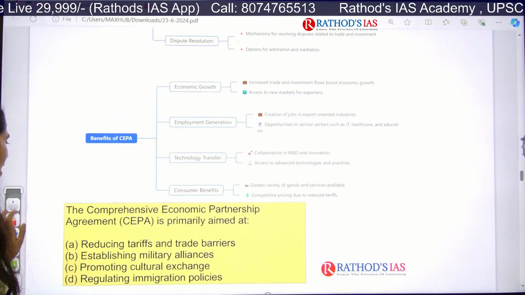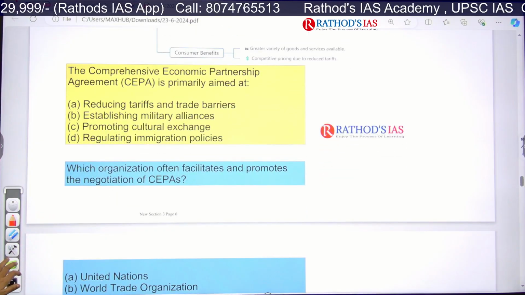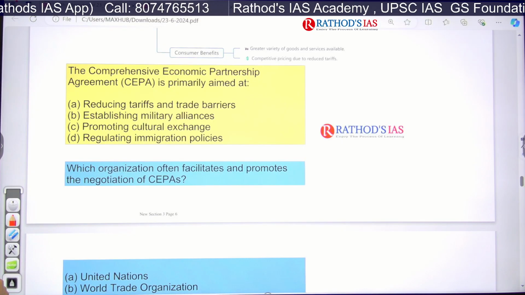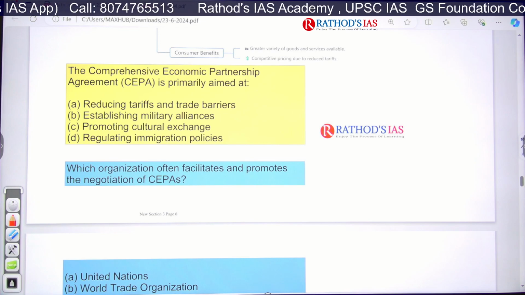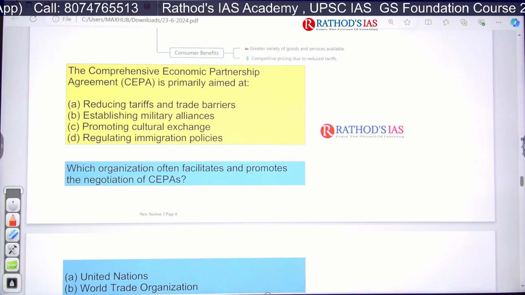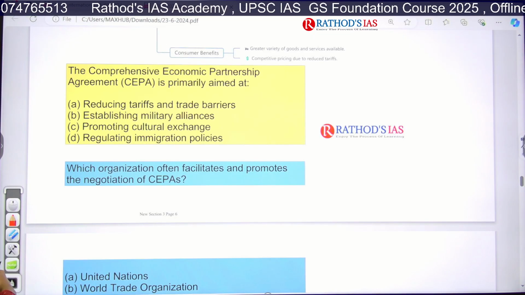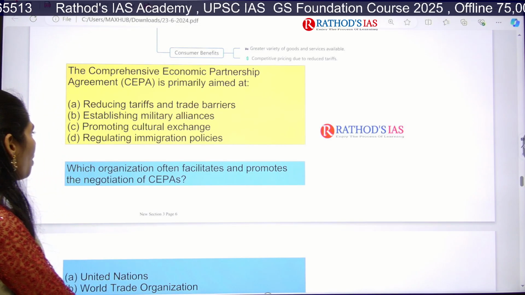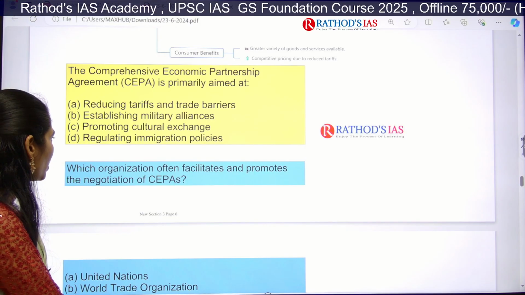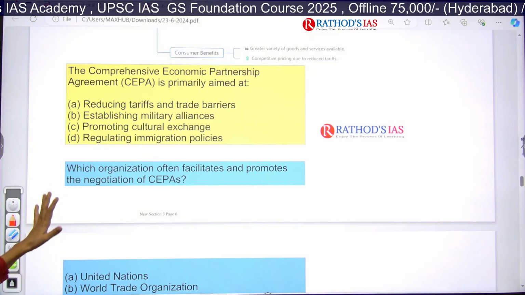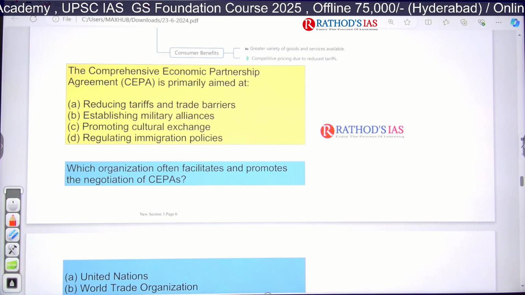And now let us have some practice questions. So here the question is, the comprehensive economic partnership agreement is primarily aimed at. So what is the answer? A is reducing tariffs and trade barriers, option B is establishing military alliances, option C is promoting cultural exchange, and option D is regulating immigration policies. So which is the correct answer for this question? Please let me know your answer in the comment box.